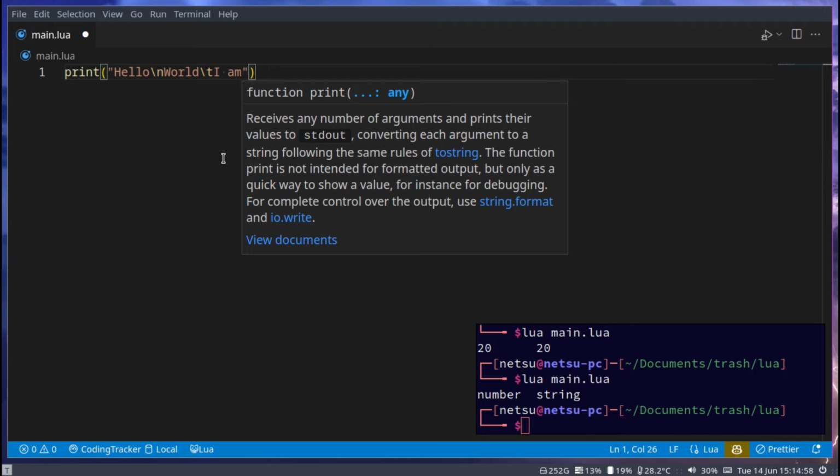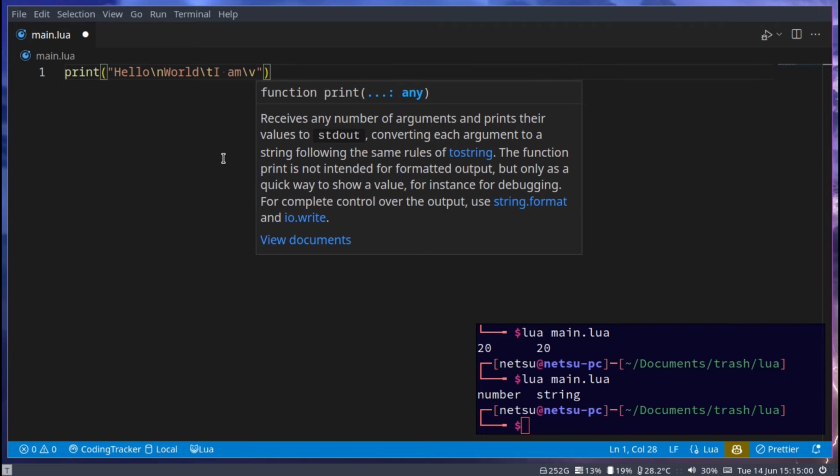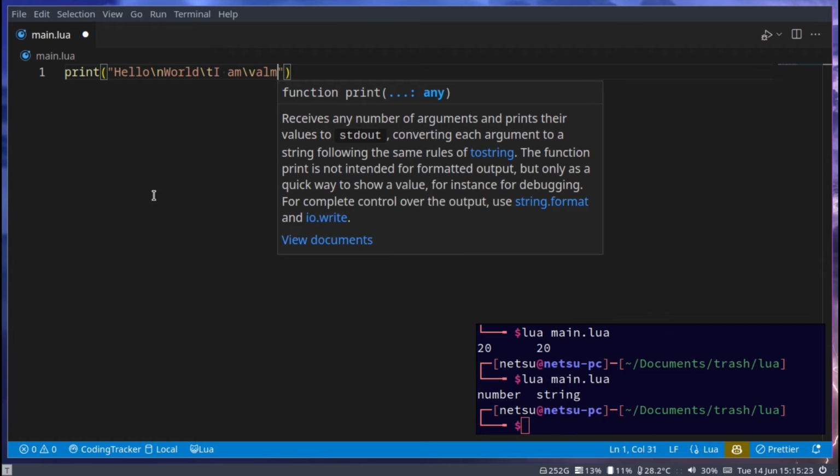I am, and then \v, take note, \v may not work on Windows. I have heard some comments say that when they use \v, they get like a symbol instead of a vertical tab. A vertical tab is just when you tab down instead of tab left. And I'll show you that in a second. But \v gives you a vertical tab.